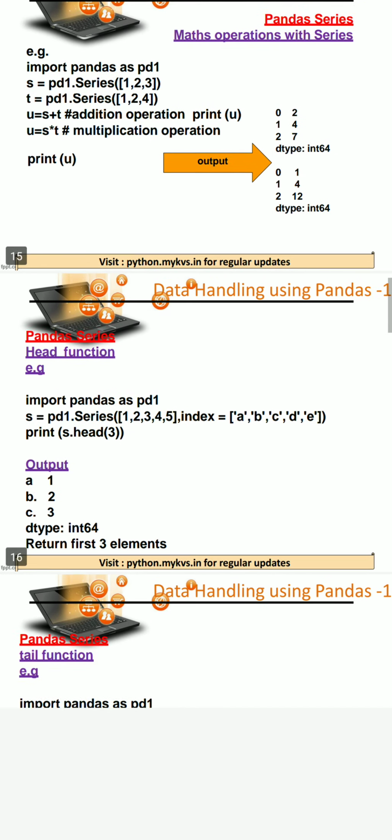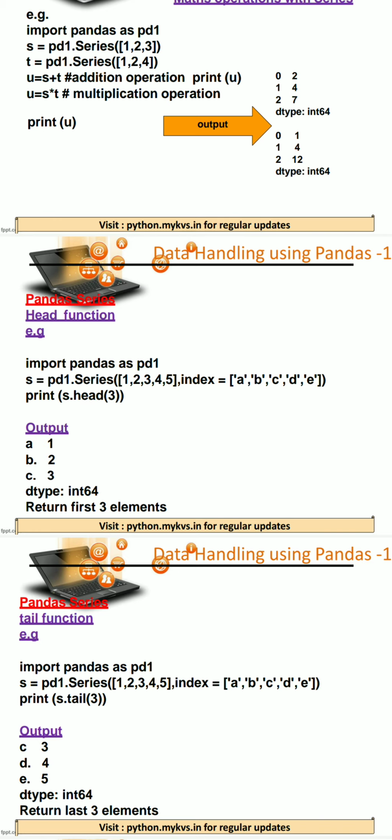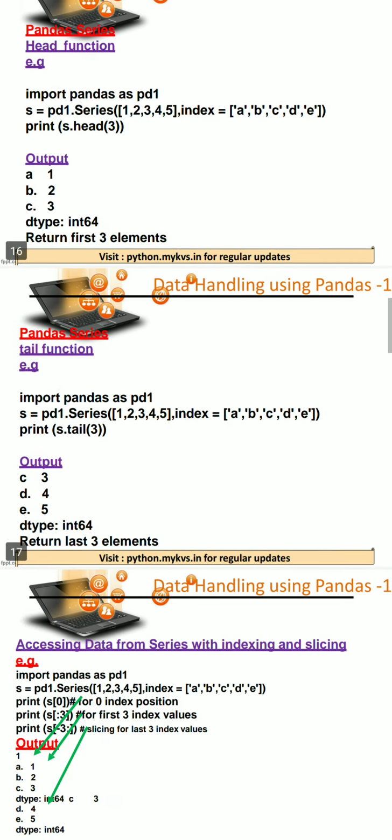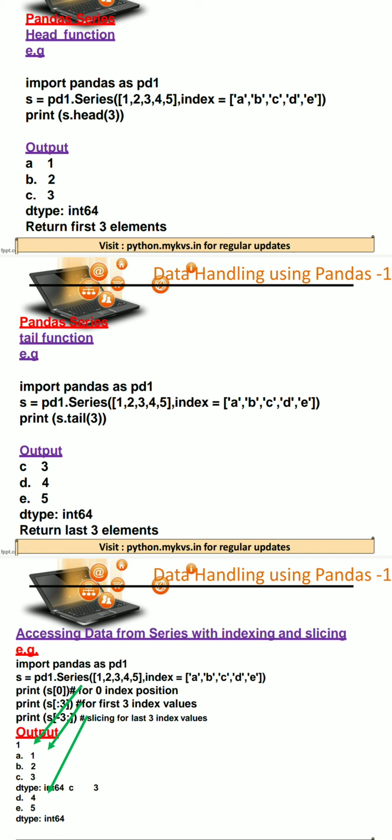Then if you want to extract some part of the data, the upper part of the data, that is also possible with the help of the head method. You just have to pass the maximum limit. Suppose you are passing 3, it means it will start from index position 0, to 0, 1 and 2. But if you are assigning labels, it will go up to the third label. Similarly, the tail method is there. It will start from the third last, then second last, and then the last element, in the same order.